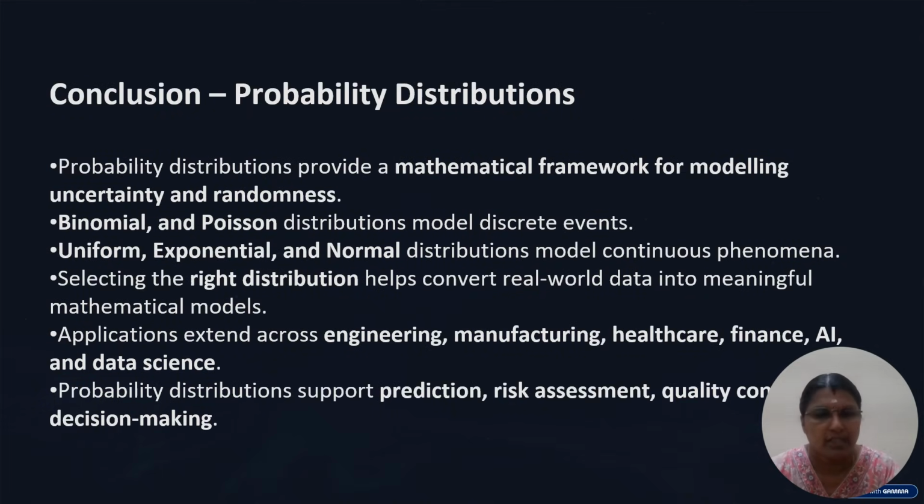Then the conclusion. It is a mathematical framework for modeling uncertainty and randomness. We have seen binomial, Poisson, uniform, exponential, and normal distributions, for both discrete and continuous random variables. Selecting the right distribution helps convert real-world applications into mathematical models. Then we use these applications in engineering, manufacturing, healthcare, finance, AI, and data science. Okay, thank you so much for this opportunity.